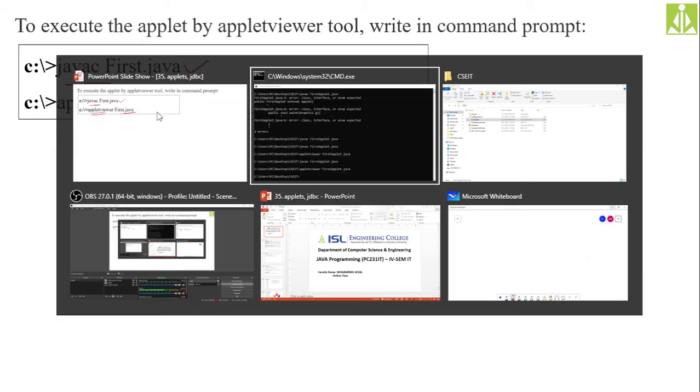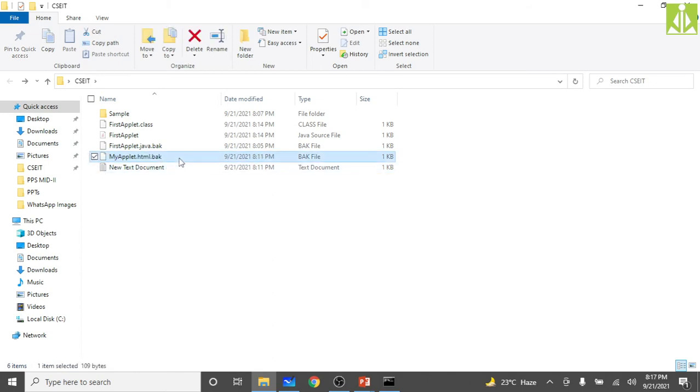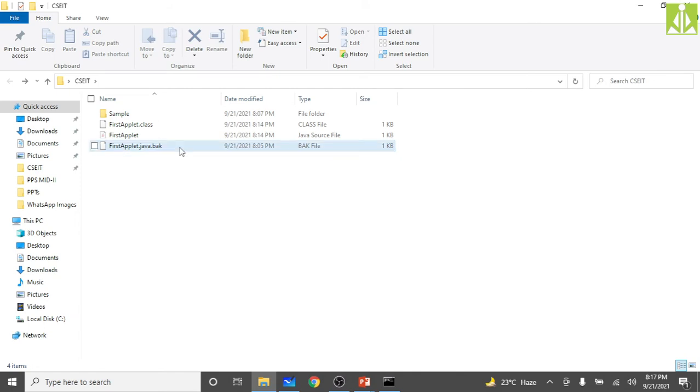Okay, so quickly we go once again to our folder. Now, as I said, no need of this file, no need of this file, this also is not required, and we need only one file now, that is first applet.